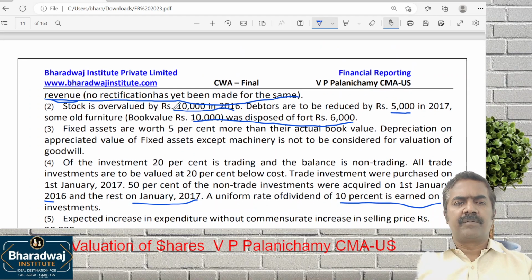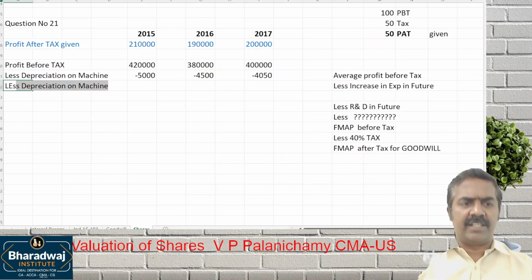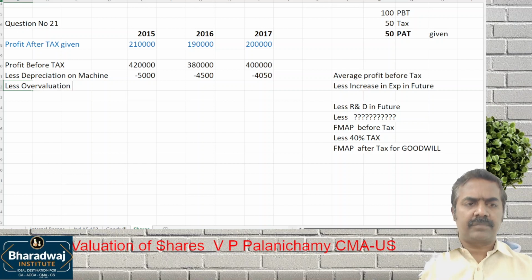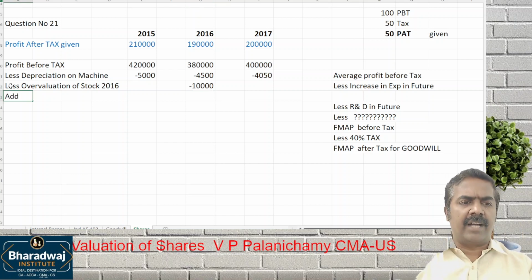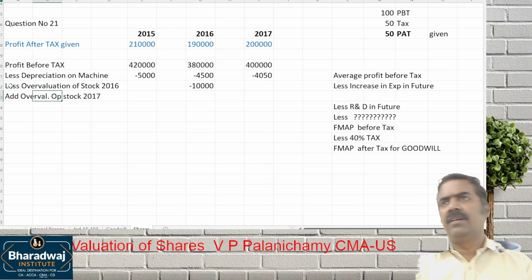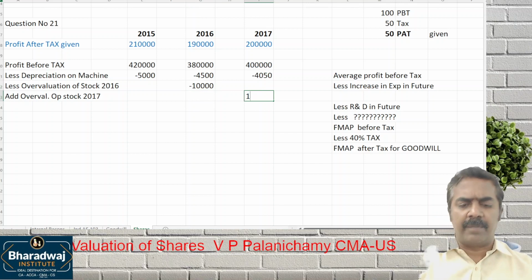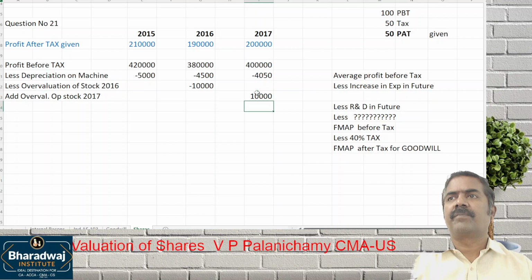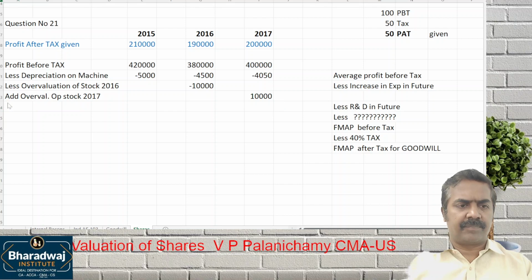What is the next one given? Stock is overvalued by 10,000 in 2016. So less overvaluation of stock. In 2016, we overvalued, because of that the profit would have gone up. Eliminate the 10,000. Then add back overvaluation of opening stock of 2017. If closing stock of 2016 is overvalued, automatically next year's opening stock is overvalued. If opening stock is overvalued, profit reduces, so we have to add back 10,000. Then what is the next one?